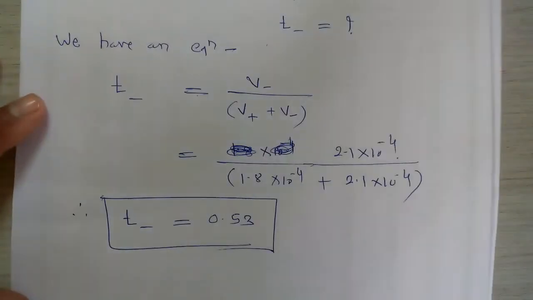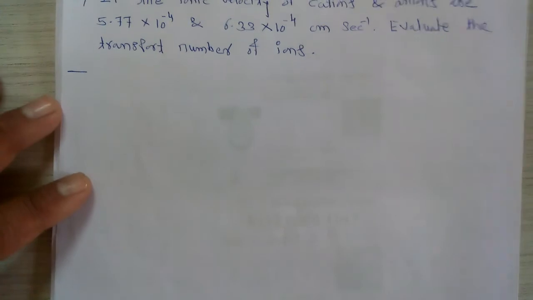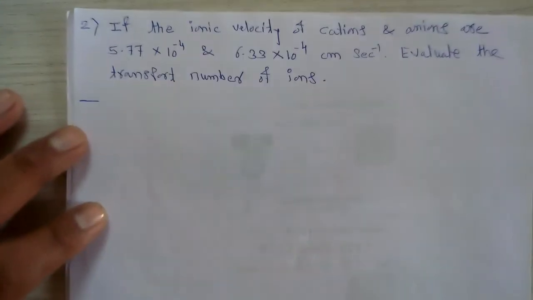After this, we have to take the second numerical on the same concept, the determination of transport number. So this is the second numerical. What is given in this second numerical?